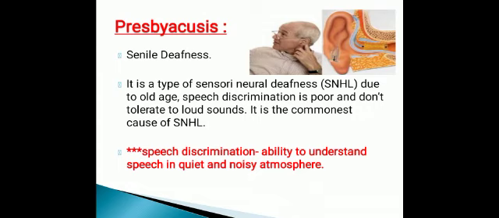Now what is speech discrimination? Speech discrimination is the ability to understand speech in a quiet or noisy atmosphere, and in this disease there is poor speech discrimination. That means the patient can't understand.